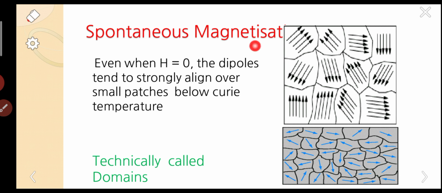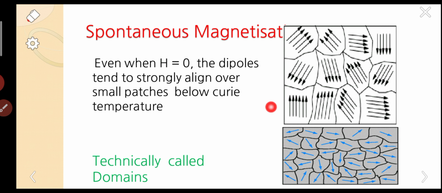The meaning lies in the word itself: spontaneous magnetization. When there is no field, the dipoles are strongly aligned in some direction. So spontaneous magnetization means even when H equals 0, the dipoles tend to strongly align over small patches below the Curie temperature.